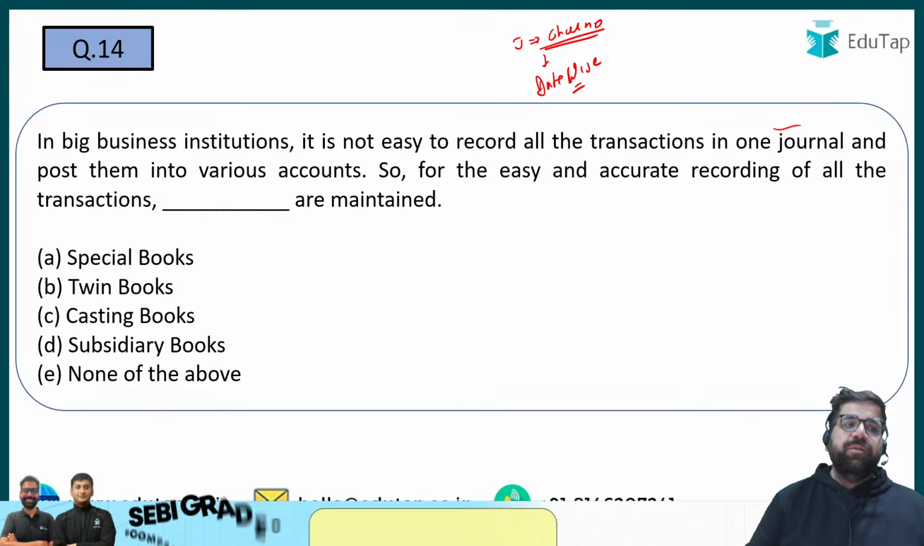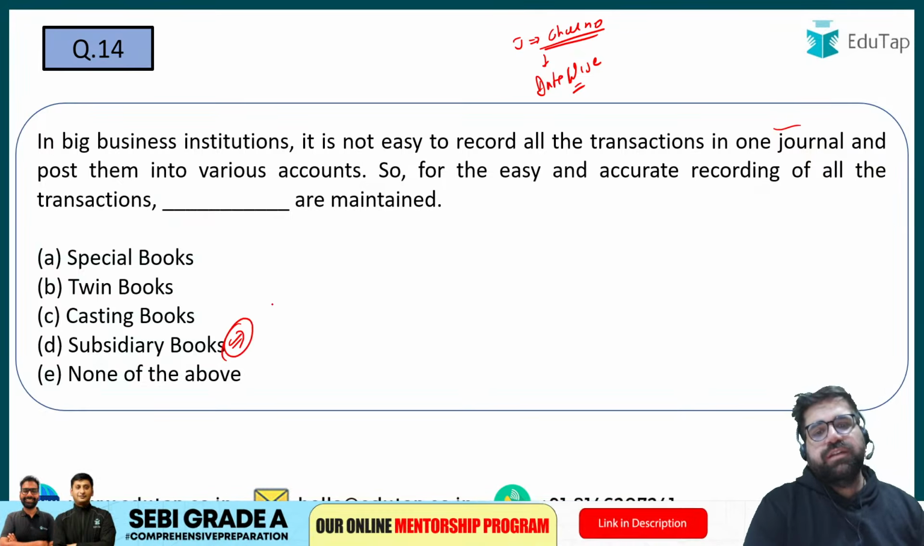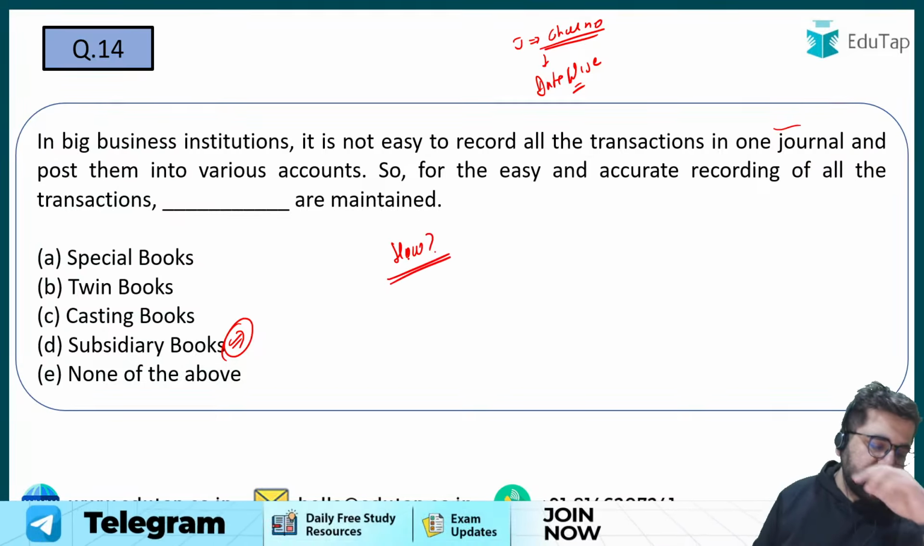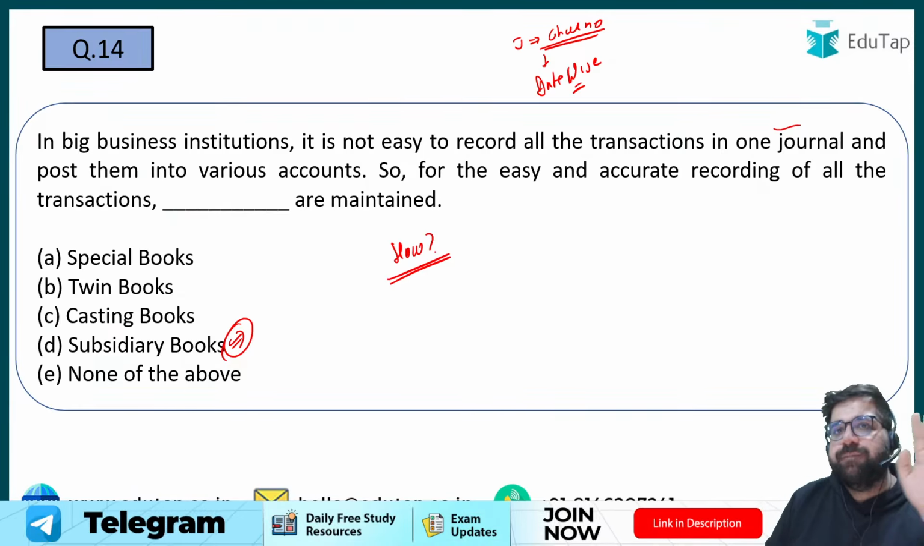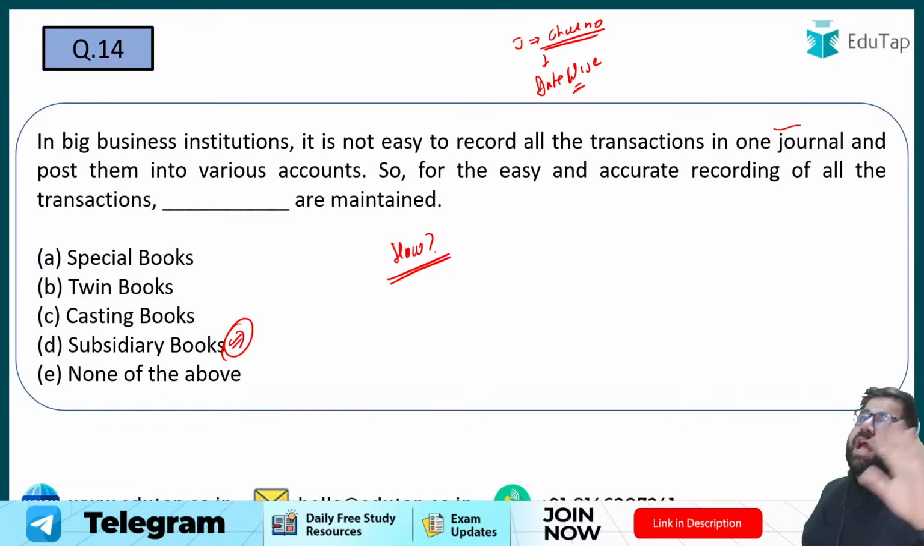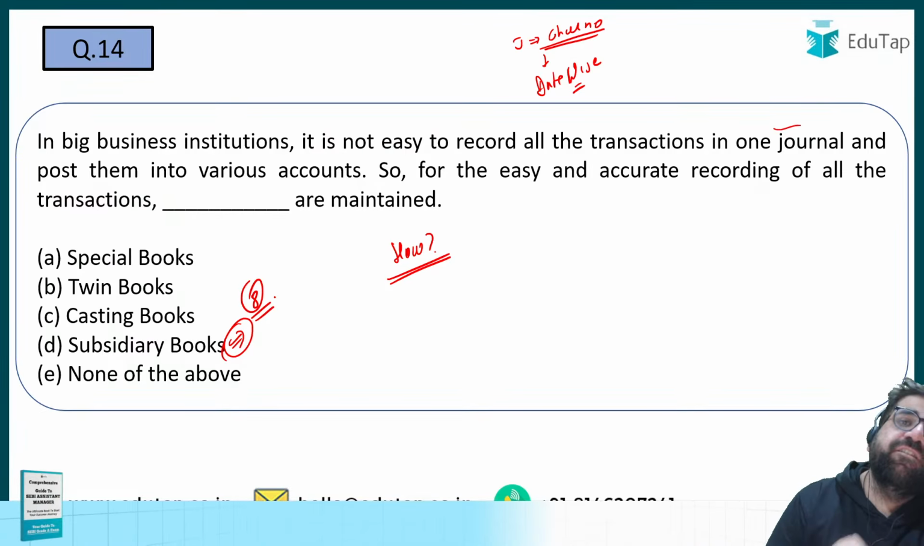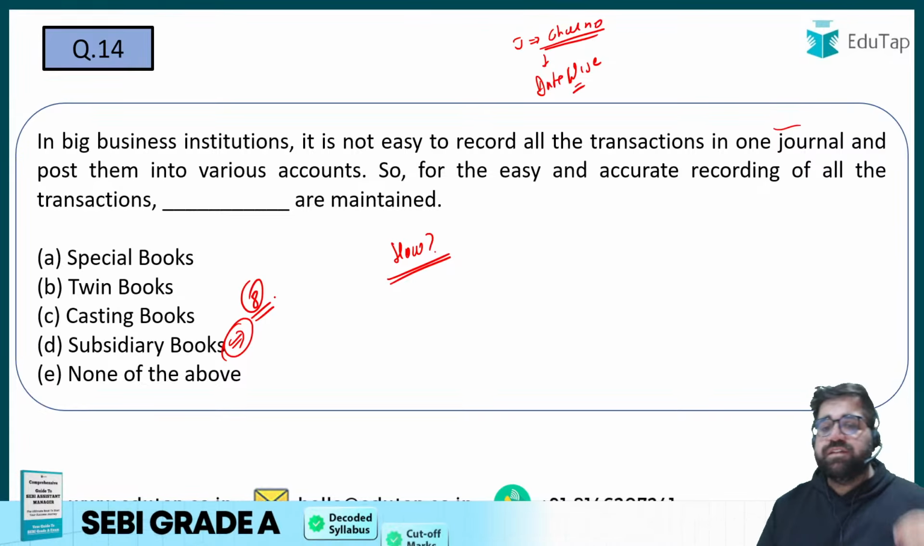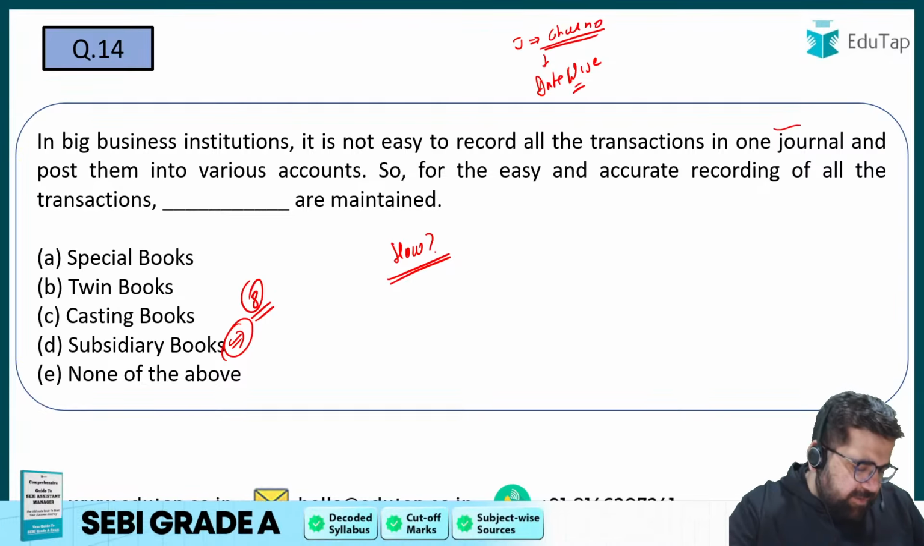The correct answer will be what? Subsidiary books. My next question to you is, how many subsidiary books are there? So you know, right, that we have purchase book, purchase return, sales return, cash book also. We have bills receivable, bills payable, and your journal proper. So in total, there are 8 subsidiary books which we have. Right? 8 subsidiary books.